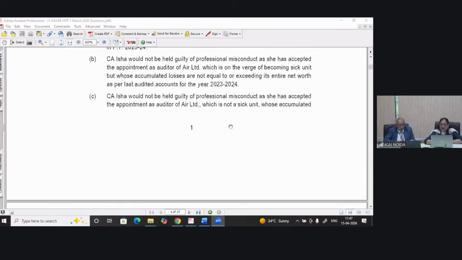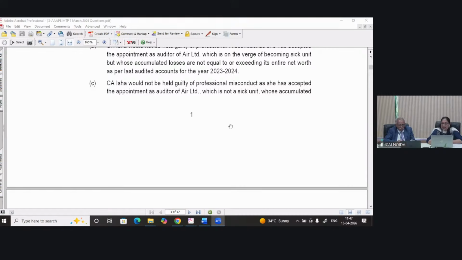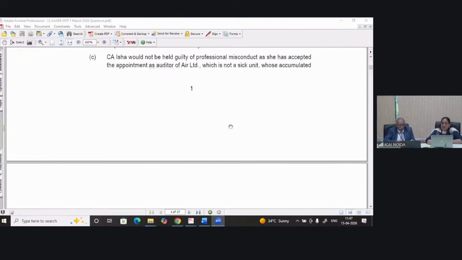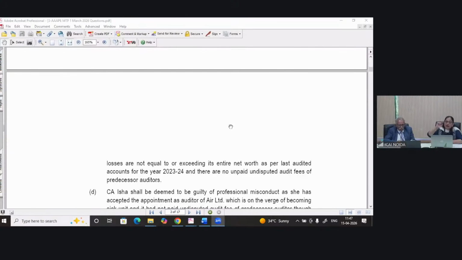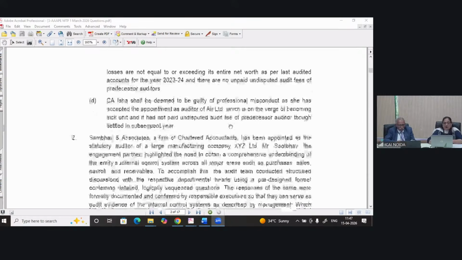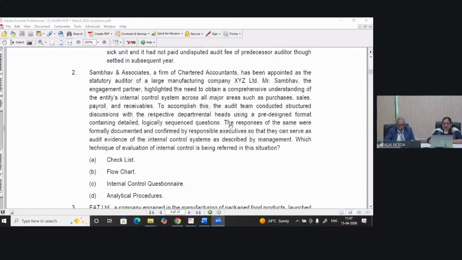And if you see, C gives the complete picture that CA Isha would not be held guilty because Air Limited is not a sick unit, whose accumulated losses are not equal to or exceeding its net worth as per last audited accounts for the year 23-24, and there are no unpaid undisputed audit fee of the predecessor auditor, right? So option C is the correct answer. I hope it's clear to you, Sumit.